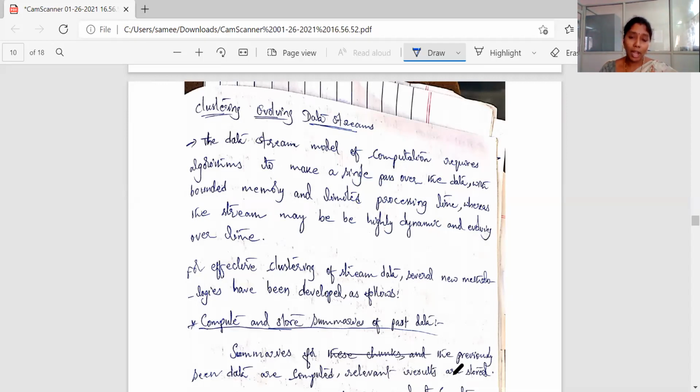We need to handle the memory effectively. We need to handle the time effectively, like this. Let me read this. The data stream model of computation requires algorithms to make a single pass over the data with bounded memory. So we can only have a single pass over the data. We can't go through the data again and again. That means we can't scan the data again and again. Why? Because it is continuously changing.